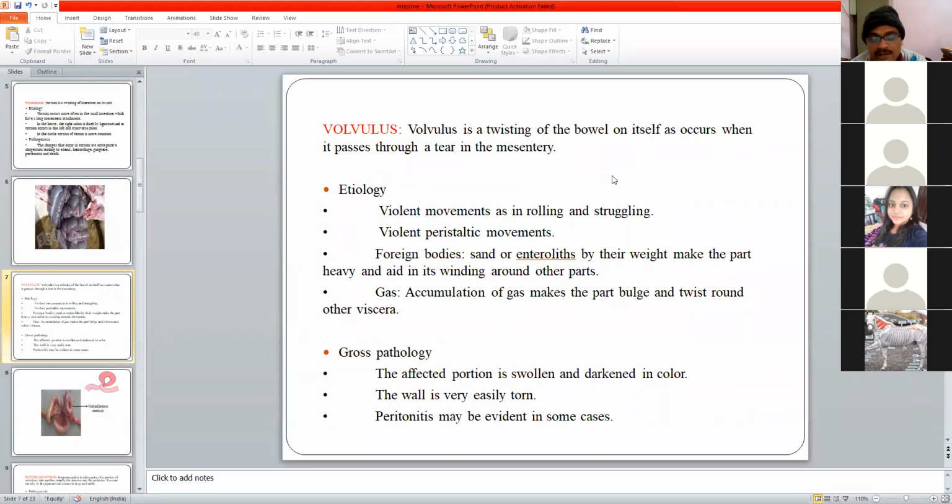Due to some severe irritant, which may lead to violent peristaltic movement. Some foreign bodies, like stone formation, severe accumulation of gas, this can be the cause of volvulus.